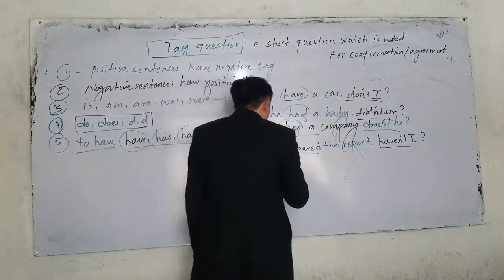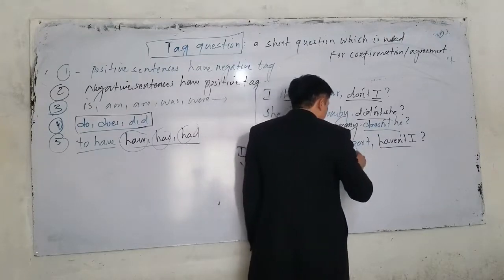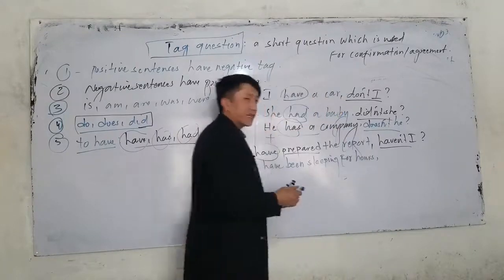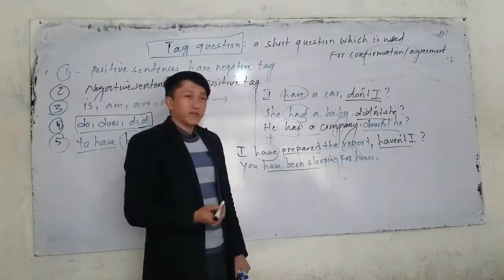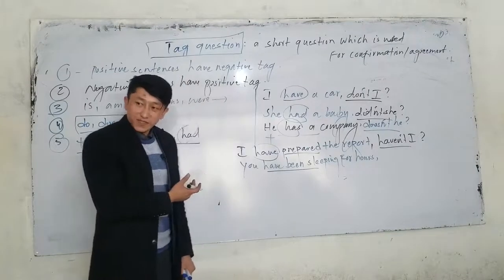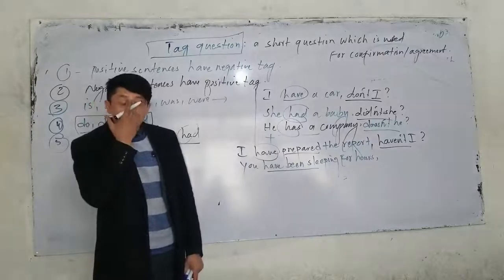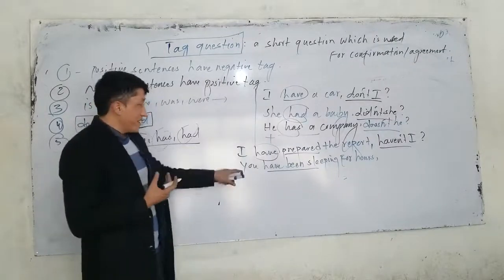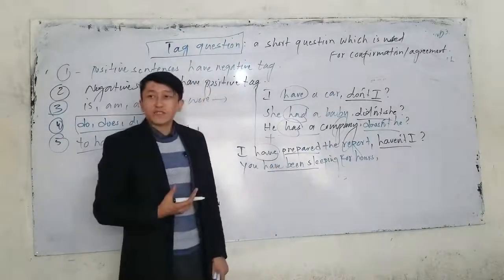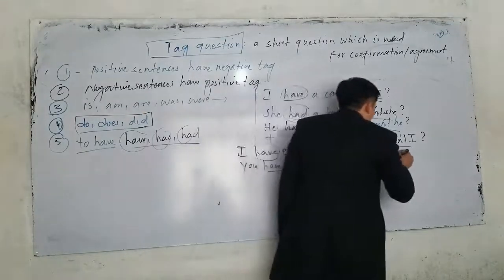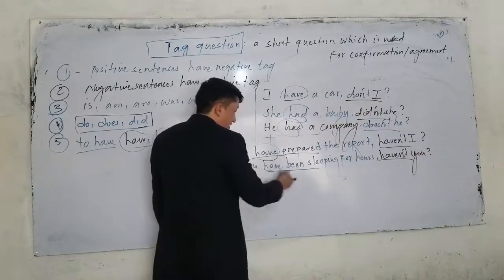Or the next one, if I say, listen up, you have been sleeping, for example, for hours. What is the tag question? What tense is this first? You have been sleeping for hours. Okay. Now you have been sleeping. Did you wash your faces, please? Okay, because you look sleepy, all of you. You have been sleeping for hours. What is the tag? The tag is haven't you? Now, what tense is this? This is present perfect.